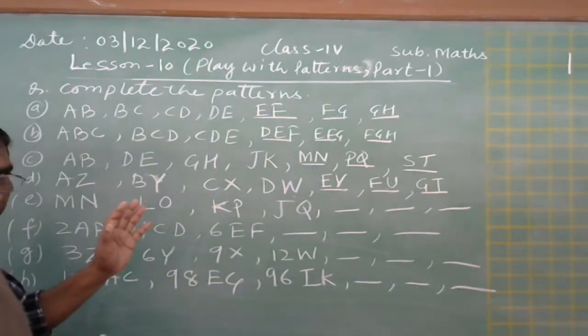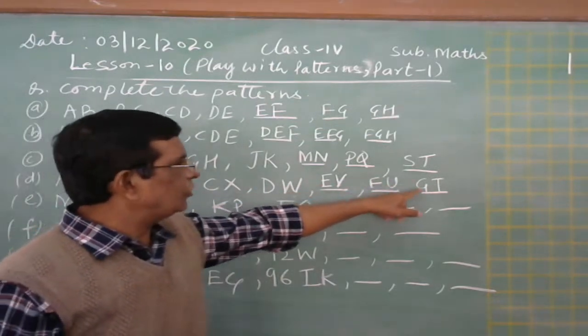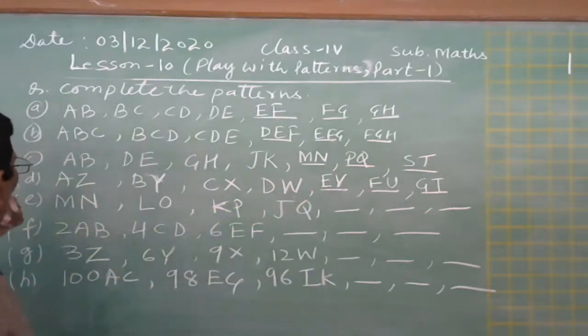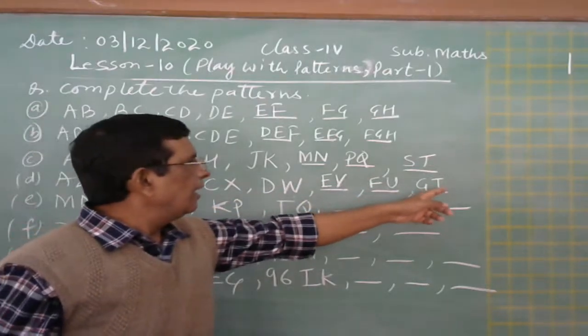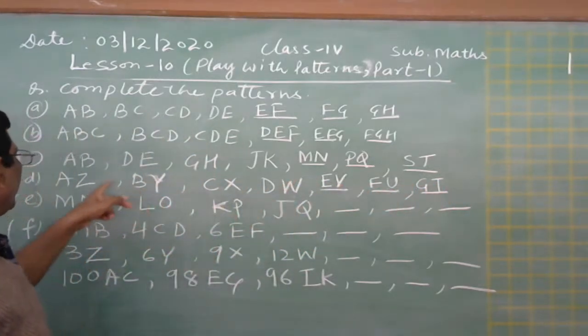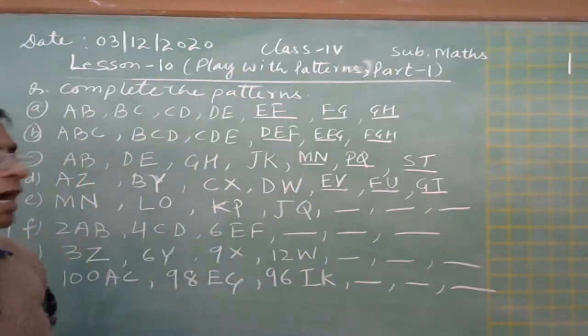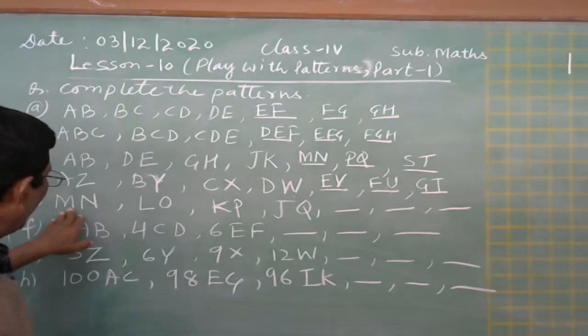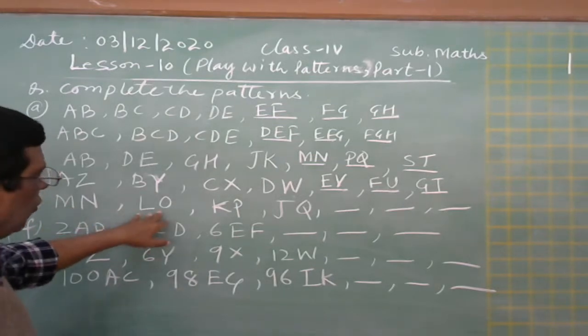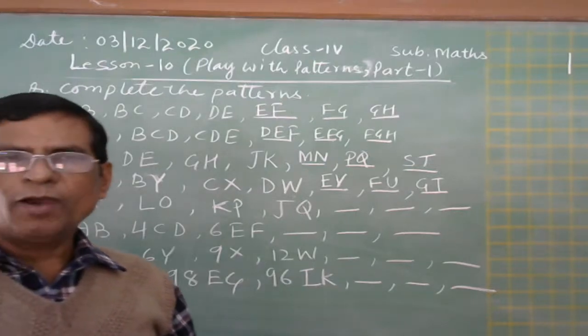You can also check: A B C D E F G, and coming from the back side are S T U V W X Y Z, which is okay. So in that way we can check our answer. Okay, here it is M M L O K P J Q. What happens here? What happens here now?